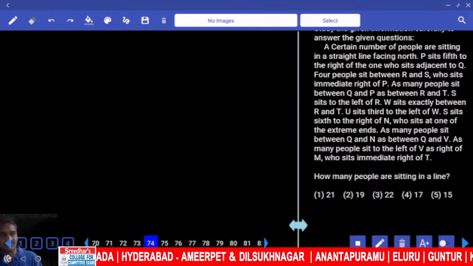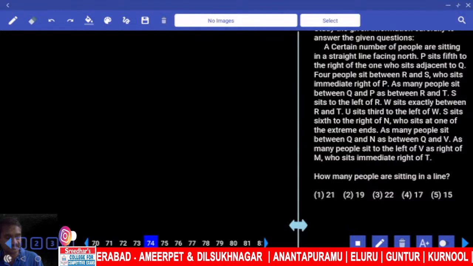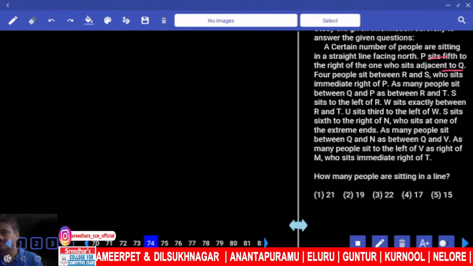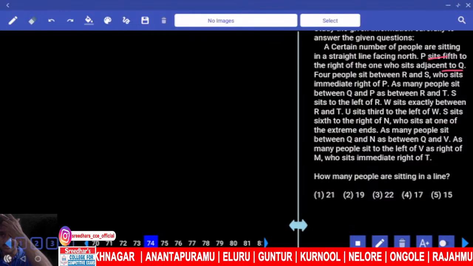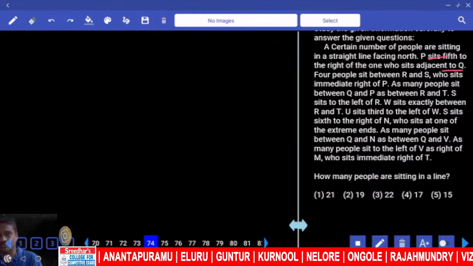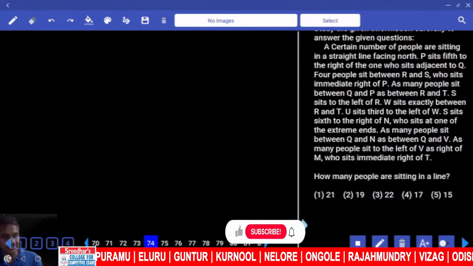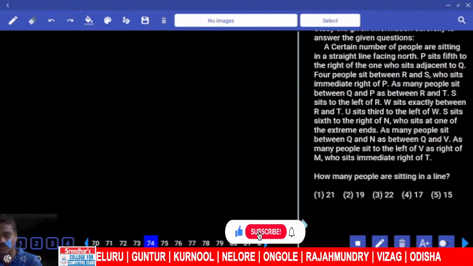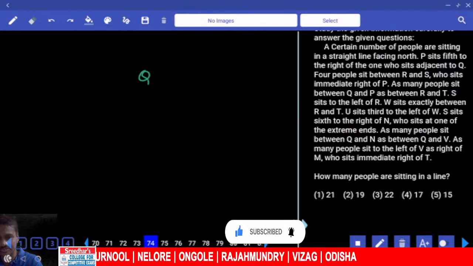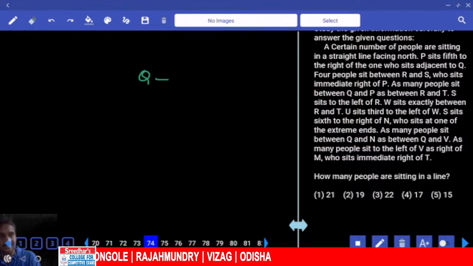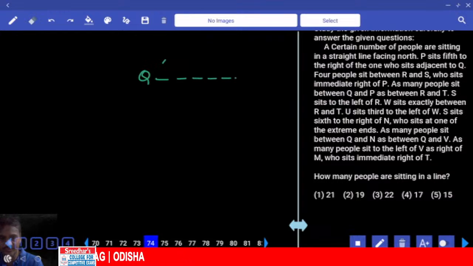Then P sits fifth to the right of the one who is adjacent to Q. Put this also in the second priority. See the condition. Fifth to the right of the one adjacent to Q. How many possibilities for the one adjacent to Q? 2 possibilities. Then P sits fifth to the right of the one who sits adjacent to Q. Q is here, the adjacent one is here. Clear? P sits fifth to the right of him, that is 1 2 3 4 5.